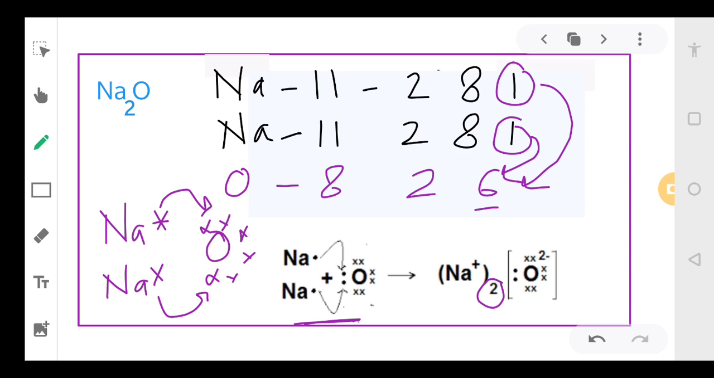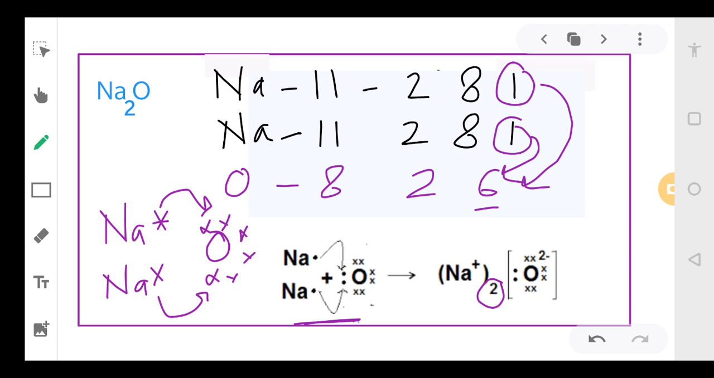And oxygen is taking 2 electrons. So O minus, 2 minus. So sodium is giving 1 electron, so plus. And there are 2 sodium atoms, so Na2. Oxygen alone is taking 2 electrons, so it will become negative ion O2 minus.